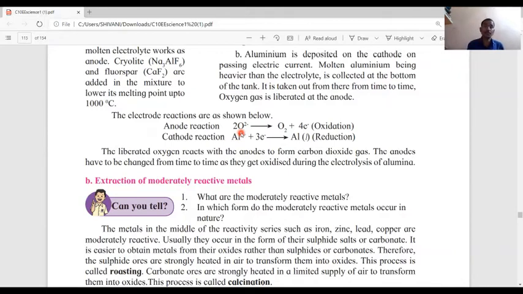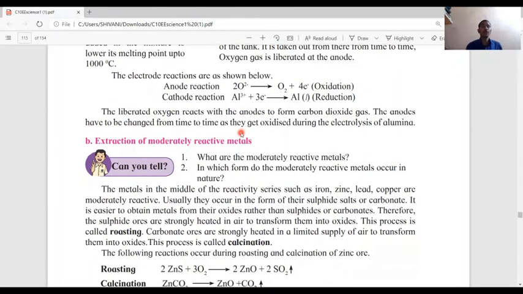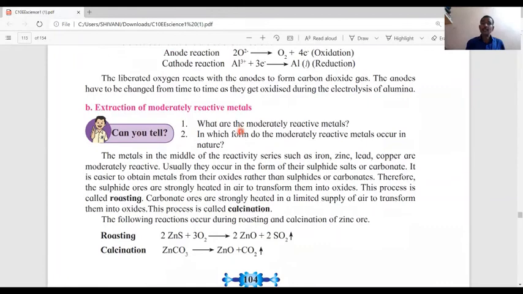Extraction of moderately reactive metals. Now we study the extraction of moderately reactive metals. The metals in the middle of the reactivity series such as iron, zinc, lead, copper are moderately reactive. Usually they occur in the form of their sulfides or carbonates. It is easier to obtain metals from their oxides rather than sulfides or carbonates.